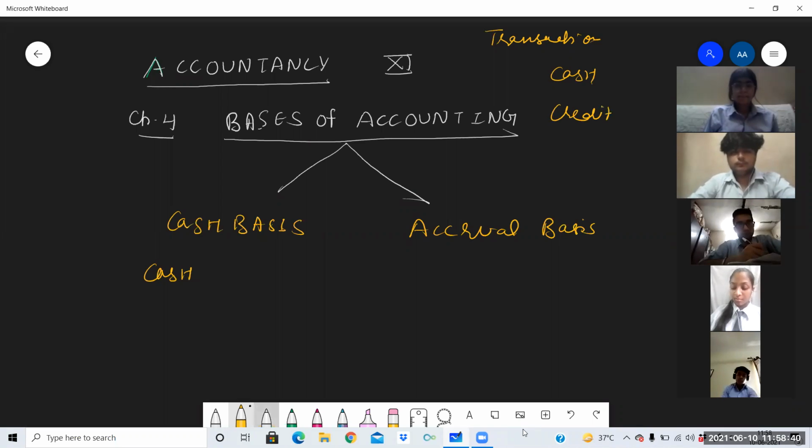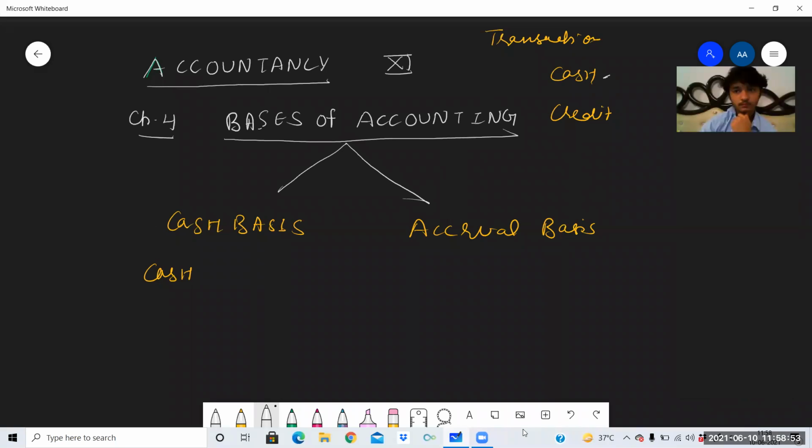Cash transactions are those in which, as soon as we sell goods or purchase goods, cash is either received or paid. As soon as we have received a service from any person, we make payment to that person at the same time. This is known as a cash transaction. Cash means either we have received cash or we have paid cash at the time of transaction.